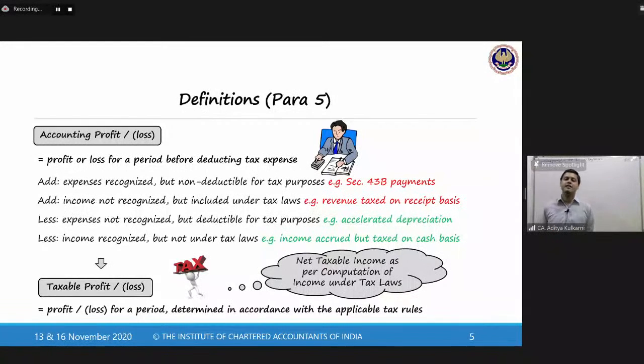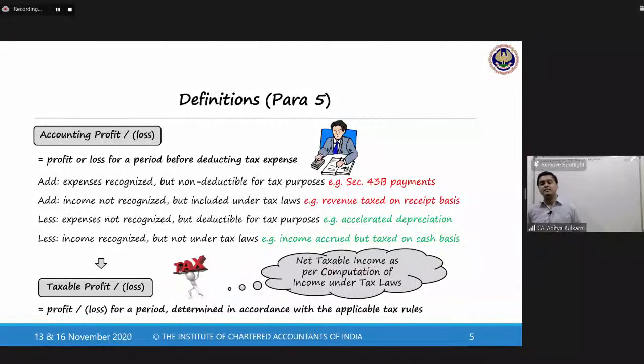For example, revenue taxed on receipt basis. Now see, in accounts, we will have to follow the accrual concept. Again, I'm taking an example for you to understand. In accounts, we will have to follow the accrual concept, but sometimes you may get interest which could be taxed on a cash basis. So in your accounts, if you have a deposit in a bank, you will accrue the interest only when it has actually accrued. You will accrue it only when the accrual has actually happened. But let us assume that you have received the interest today for an advance.